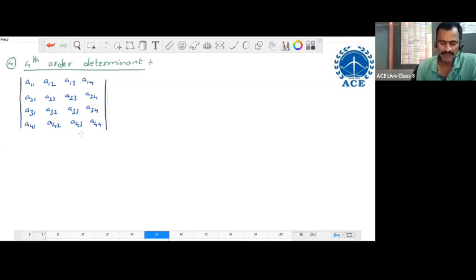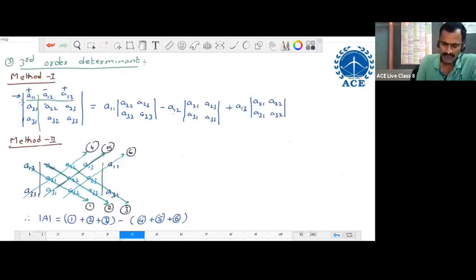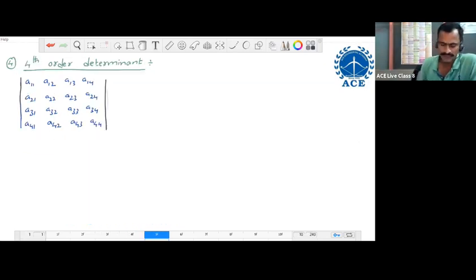Next we write its value. To write its value, only one method, just like the first method of third order. That is the expansion method only. According to this expansion method, we choose one row or one column and expand along that row or column after writing the place sign. Now we follow the same method here also. To expand the determinant along any row or column, we can choose any row, any column. But here, in general, we choose the first row. So here also we choose the first row.